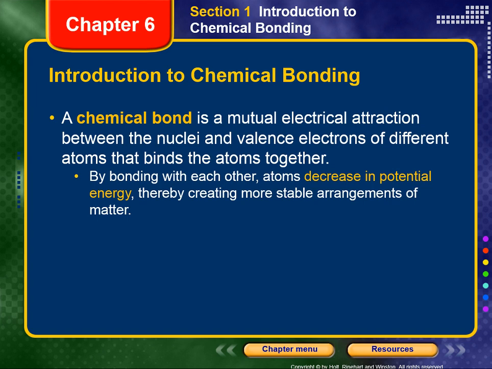As independent particles, they are at relatively high potential energy. Nature, however, favors arrangements in which potential energy is minimized. This means that most atoms are less stable existing by themselves than when they are combined. By bonding with each other, atoms decrease in potential energy, thereby creating more stable arrangements of matter.